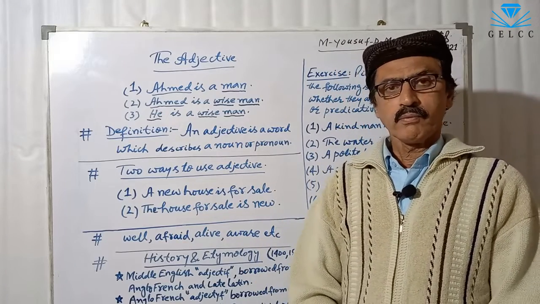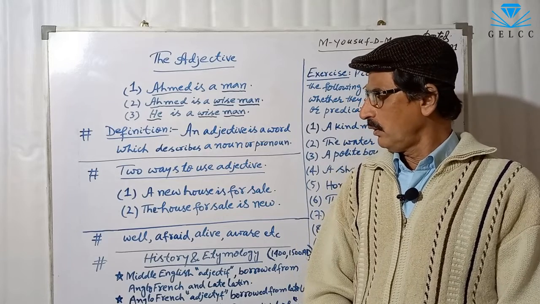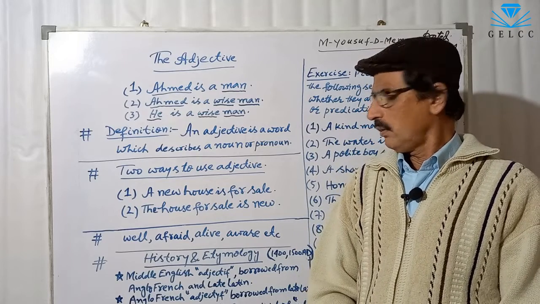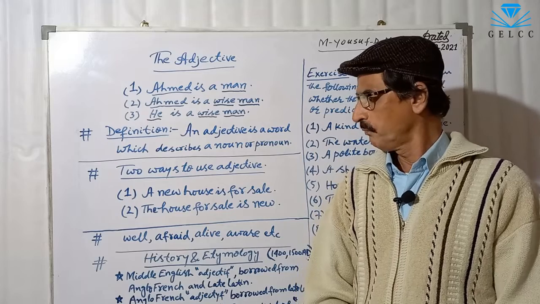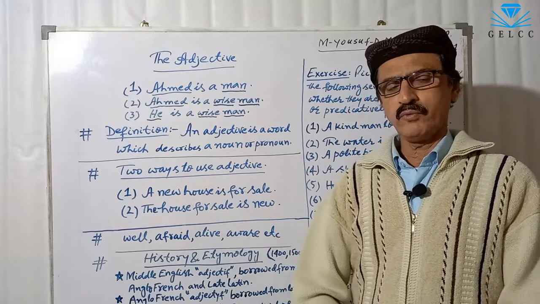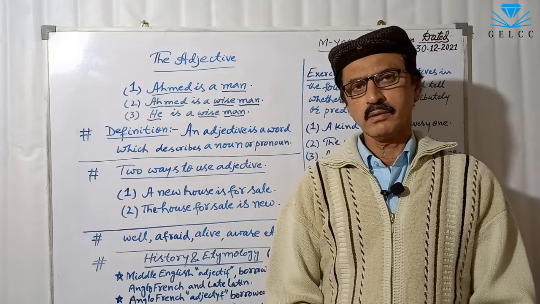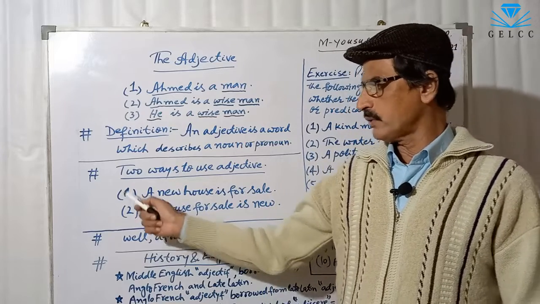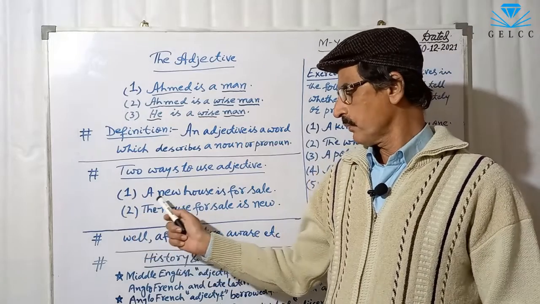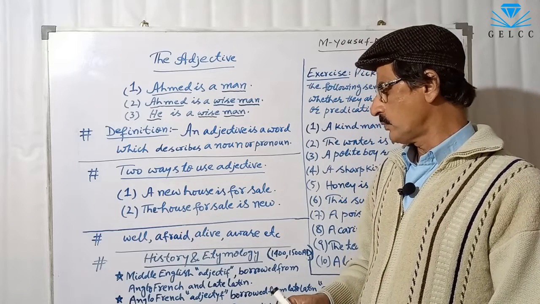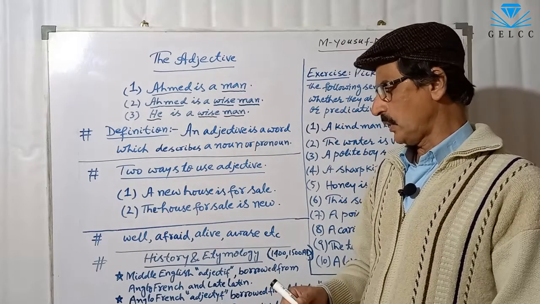Now, the usage of an adjective. There are two ways to use an adjective. Now look at these two sentences. A new house is for sale.